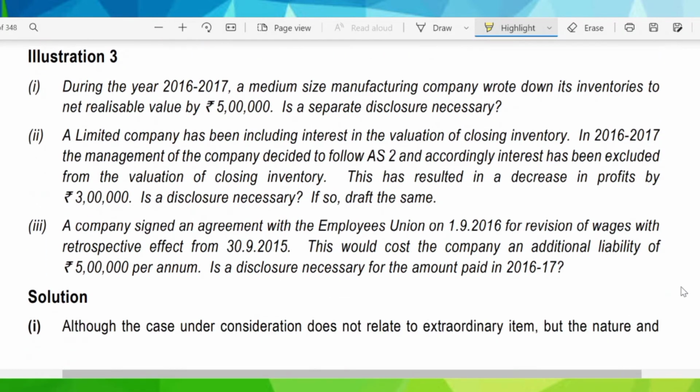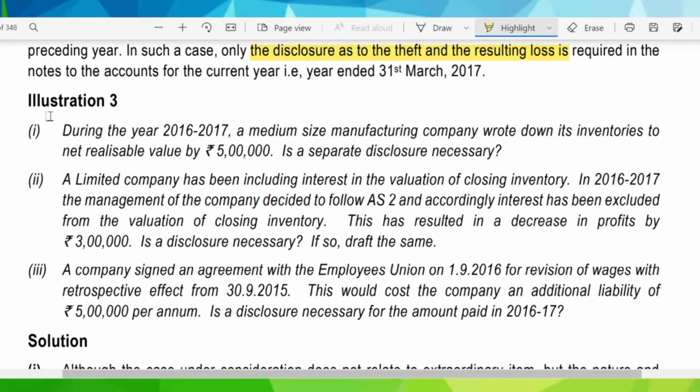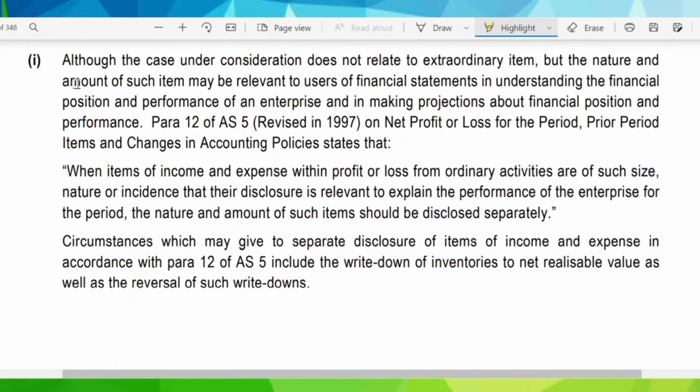Now moving forward to the next illustration, illustration number 3. It contains 3 parts. Let us see it one by one. During the year 2016-17, a medium-sized manufacturing company wrote down its inventories to net realizable value by rupees 5 lakh. Is a separate disclosure necessary? So the answer would be, although the case under consideration does not relate to an extraordinary item, the nature and amount of such item may be relevant to the users of financial statements in understanding the financial position and performance of the enterprise and in making projections about the financial position and performance.